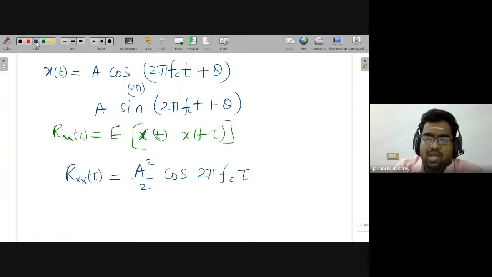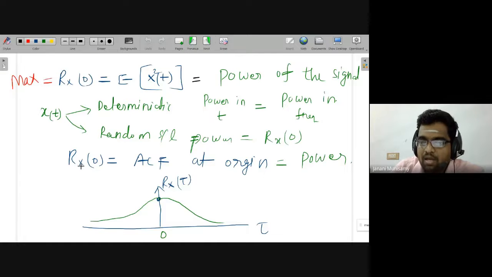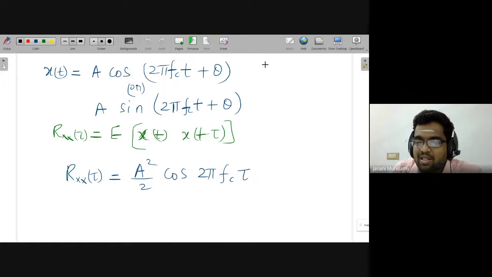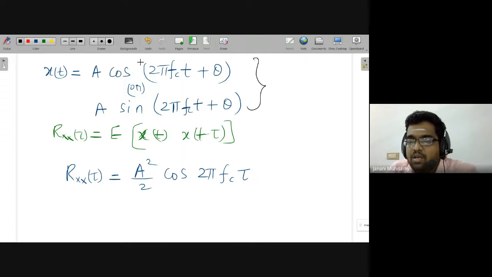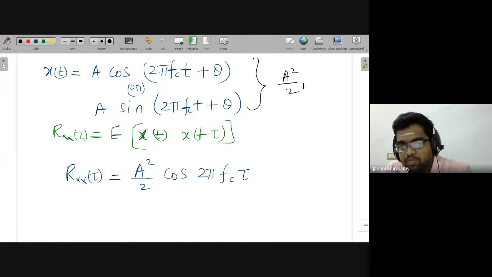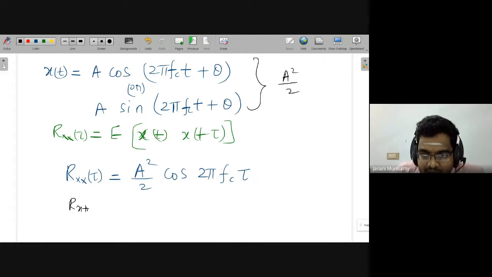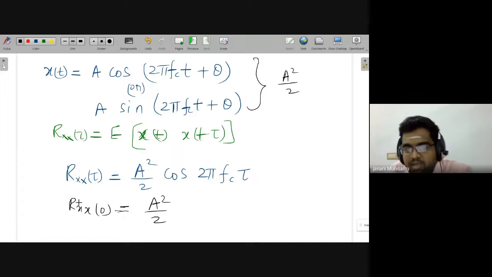So now quickly we can verify this formula. They are telling that the autocorrelation at origin gives the power of the signal. I have taken the deterministic signal, sinusoidal or cosinusoidal. For both signals, the power is A square by 2. Then what is Rxx of 0? Once you put tau is equal to 0, you'll get A square by 2. So that means we are proving the condition. The autocorrelation at origin is really giving the power of the signal.